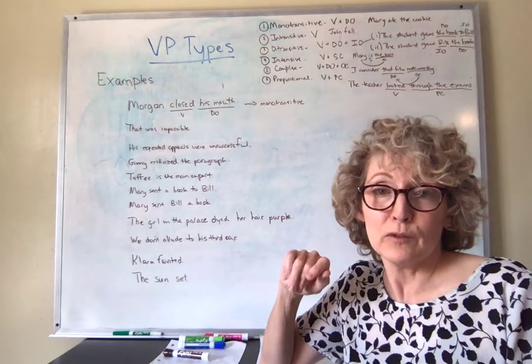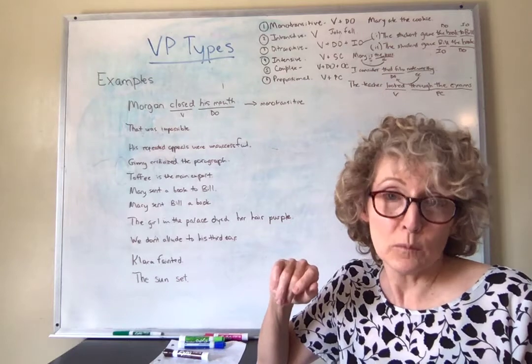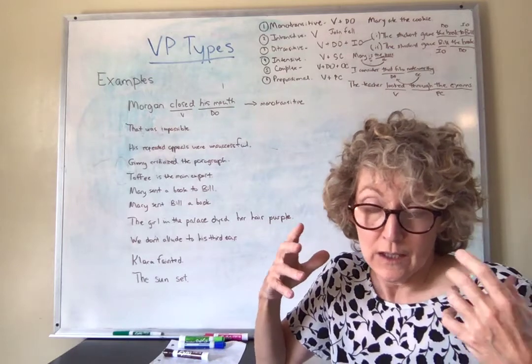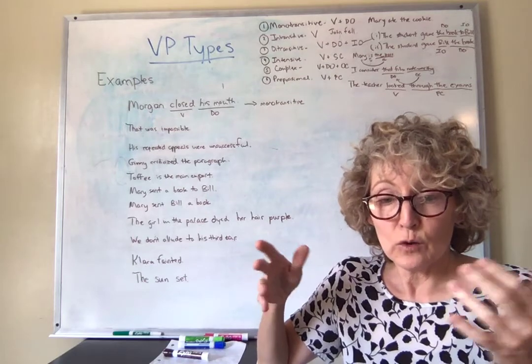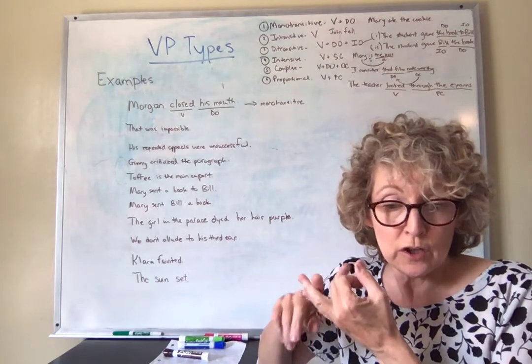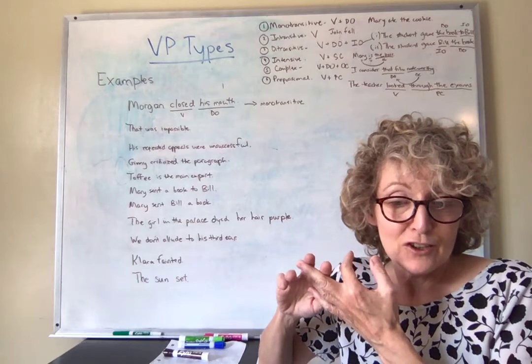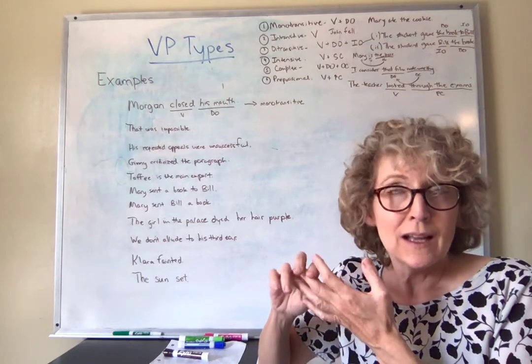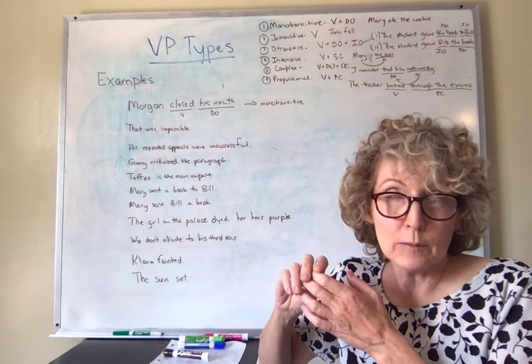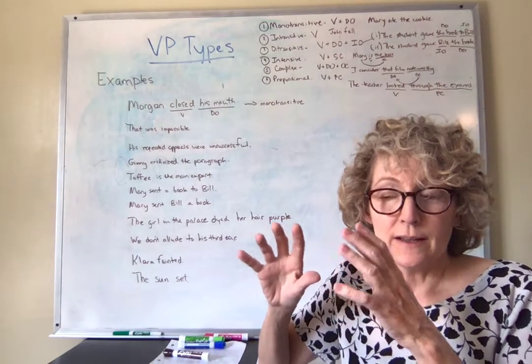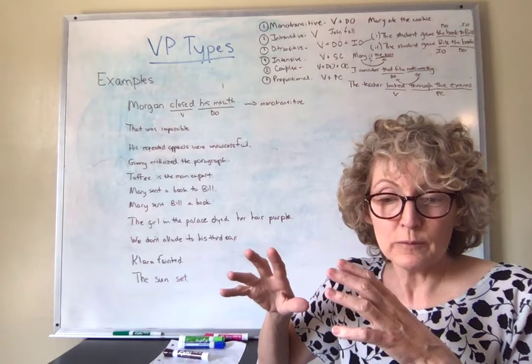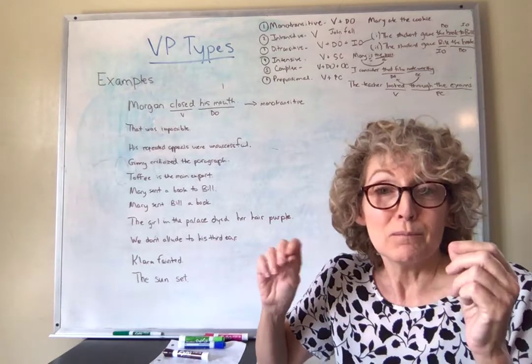The last type of verb phrase that we have is what we're calling the prepositional, and this is the one that there are very few of in English, and there are words like glance, look, peer. There are a few other examples of verbs that are prepositional in English. They're listed under that section in the chapter on the verb phrase types. But basically what you have here is a requirement to have a preposition.